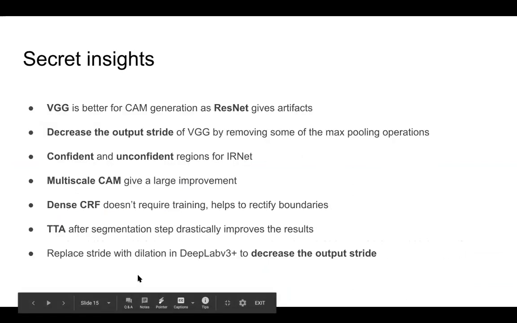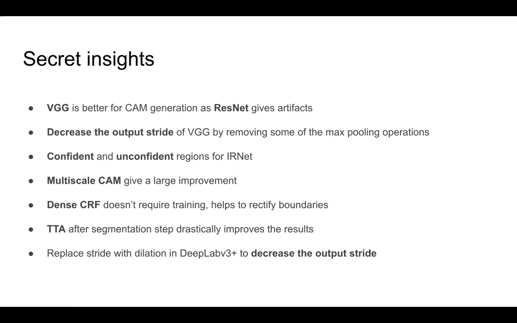Here we would like to share some of the experience that we gained while working on the problem. First of all, we observed that VGG is better for class activation map generation than such models as ResNet, which actually give us some artifacts. We also see that decreasing the output stride of VGG by removing some of the max pooling operations improves the activation maps produced at the end.